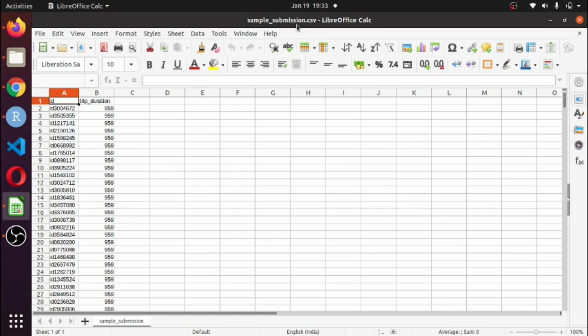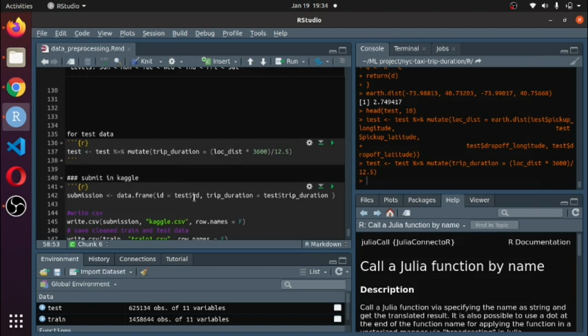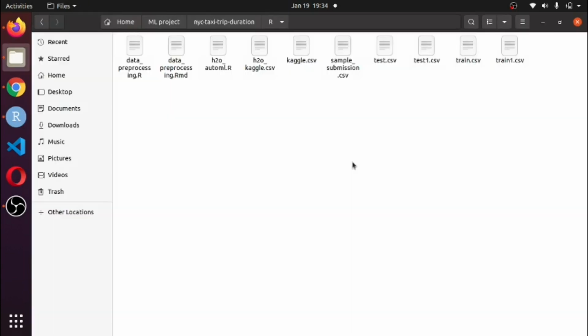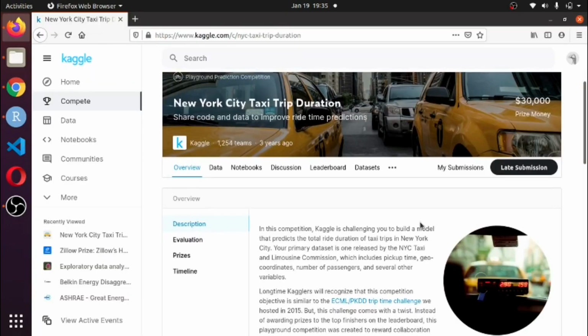This is the sample submission dataset, and you need to create an ID column and the trip duration column. That's why I am writing test ID and test trip duration. Now I write this data frame submission to a file named kaggle.csv. I just press control enter. You can see the kaggle.csv file is created. Now I submit this file on the Kaggle website. Come here to the Kaggle website, and this is the competition.